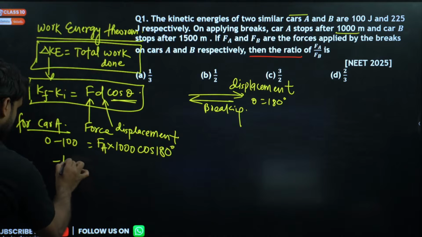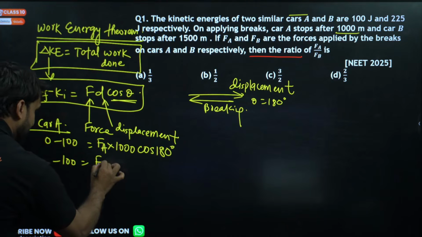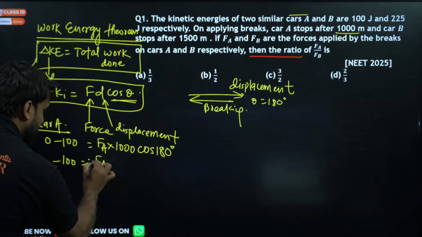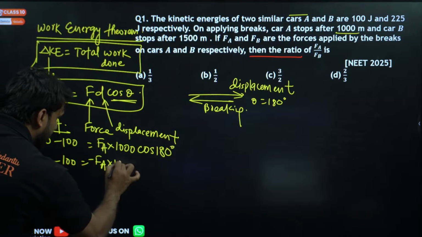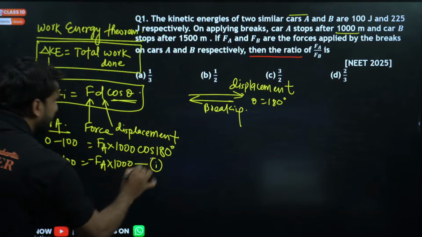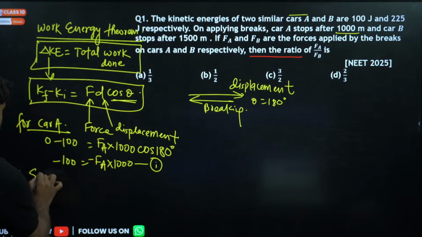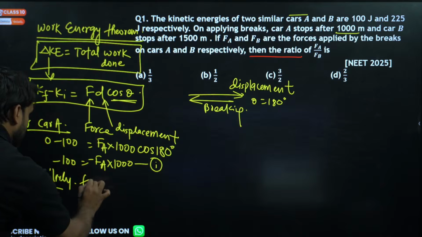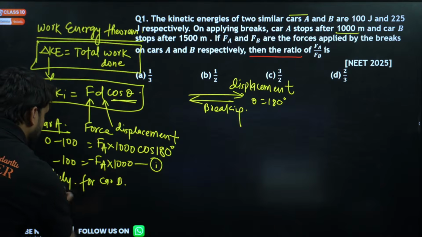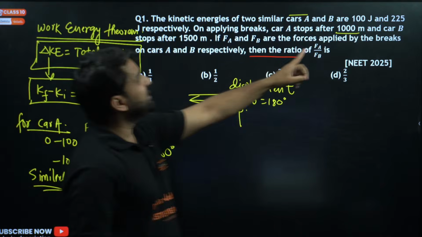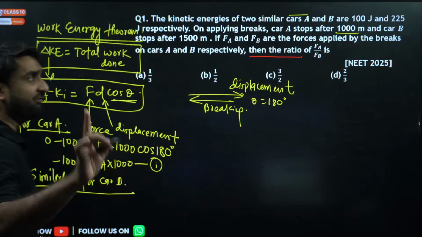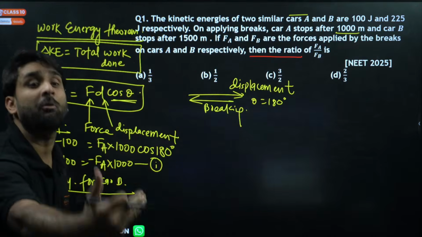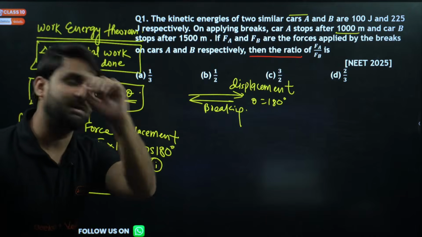So minus 100 will be equal to FA, and cos 180 is minus 1, into 1000. You can say this is equation number 1. Similarly, for car B, the initial kinetic energy is 225, and car B is also stopping finally, so the final kinetic energy will be 0.